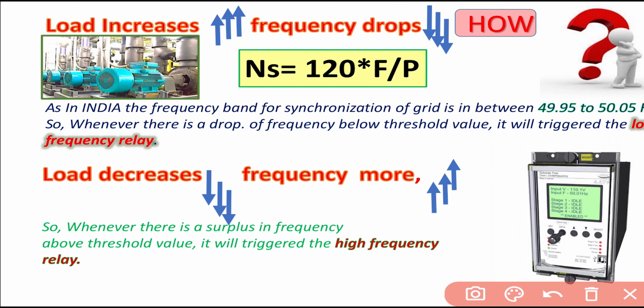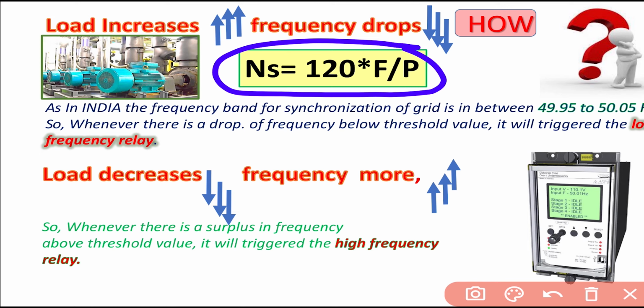We have to match the power from the generation to the distribution. This is the basic formula of the synchronous machine: Ns, the synchronous speed, equals 120 times frequency divided by poles.